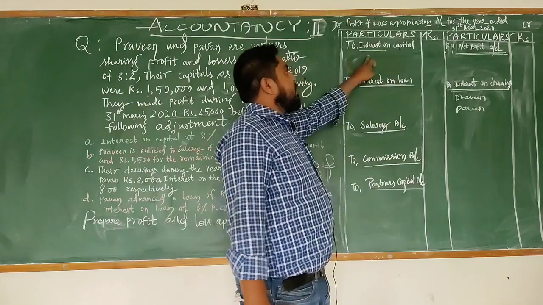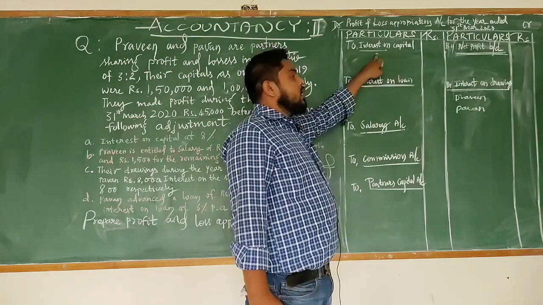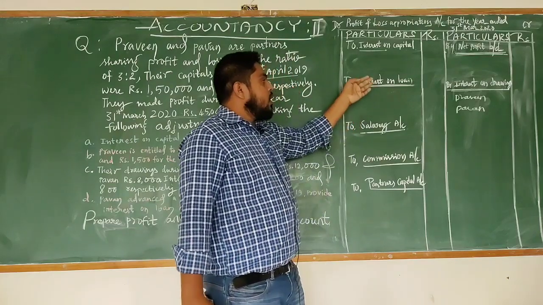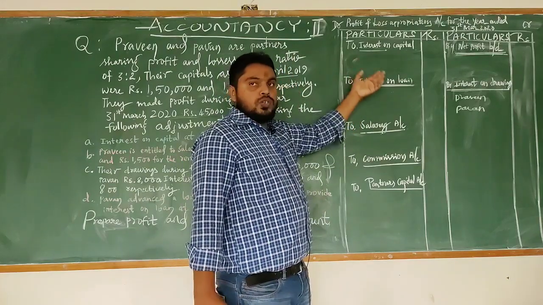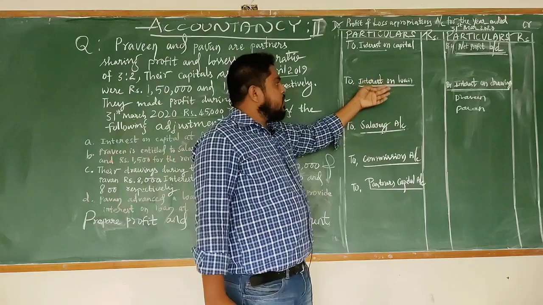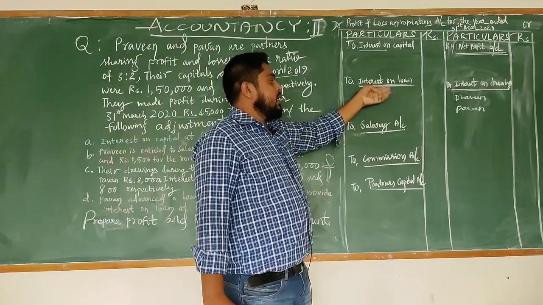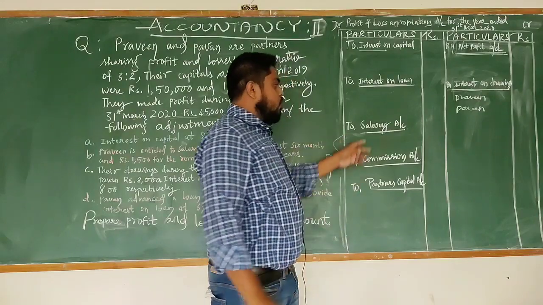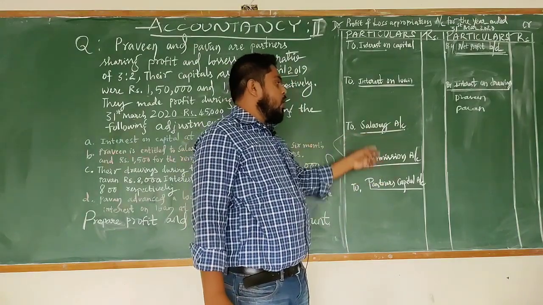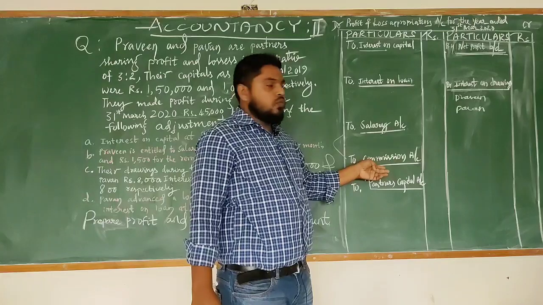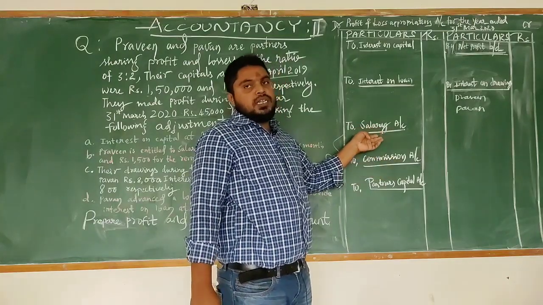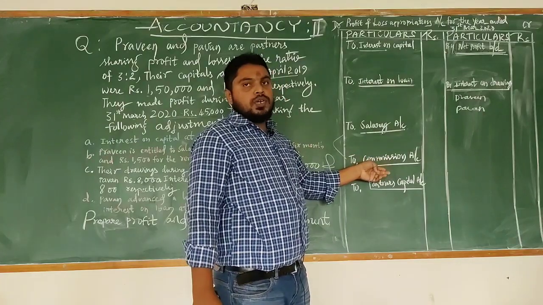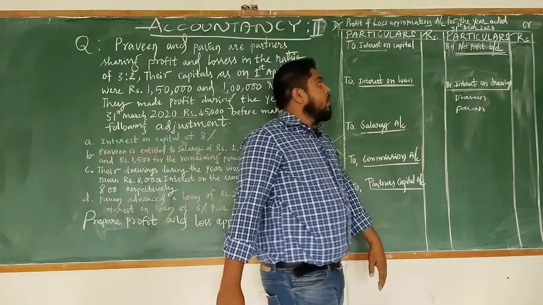Now, interest on capital. This interest you have to calculate on the partner's capital. Next, interest on loan. If any partner has given a loan to the partnership firm, that interest we have to calculate here. And salary and commission. Both salary and commission we have to record for the full year. Monthly salary will be converted into full year. Monthly commission should be converted into full year.